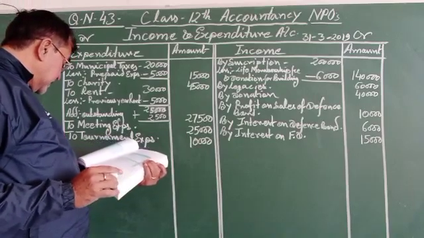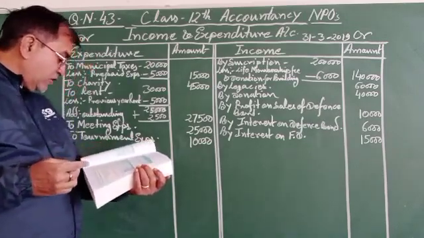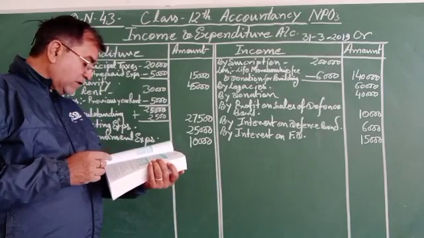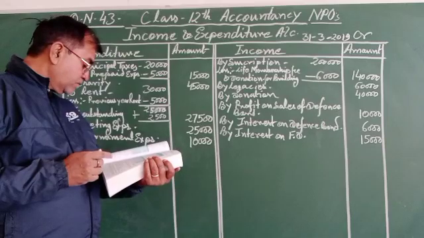Tournament expenses. And now come to the point again. Municipal taxes amounted to rupees 20,000 per year is paid up to 30 June.